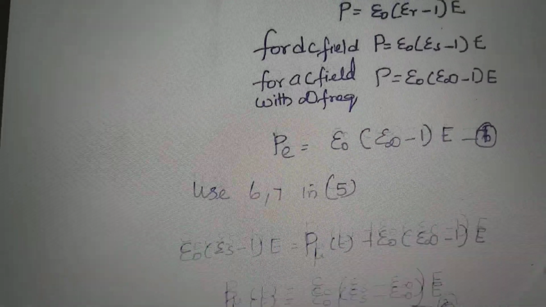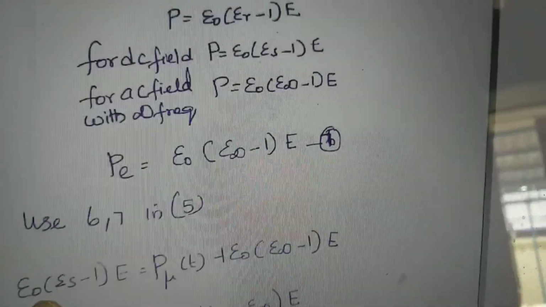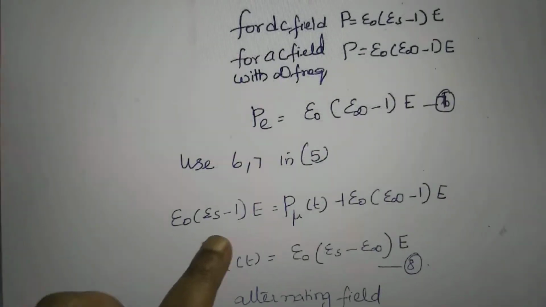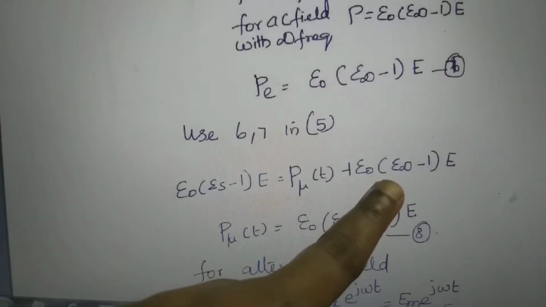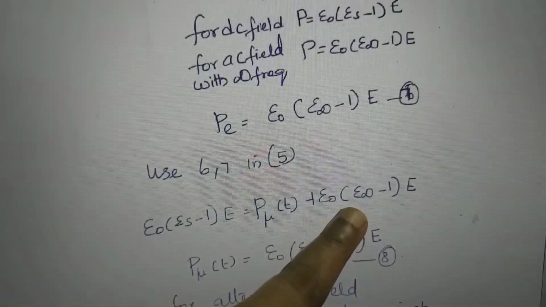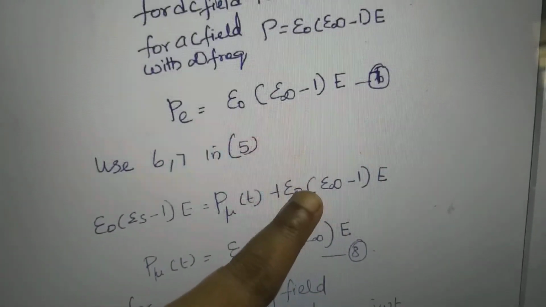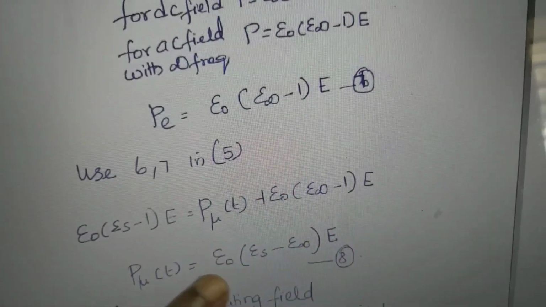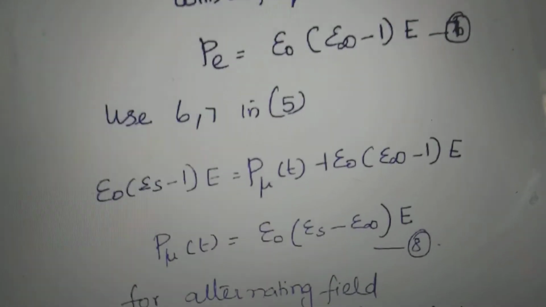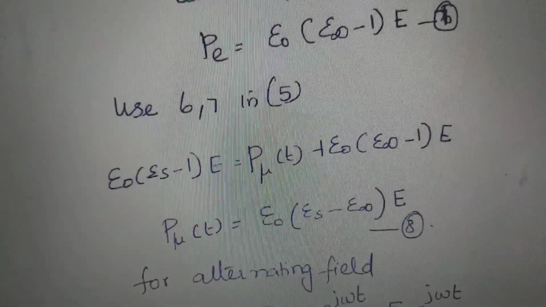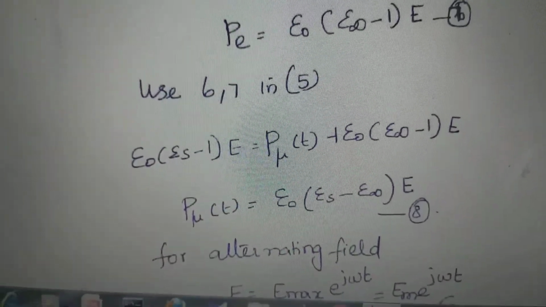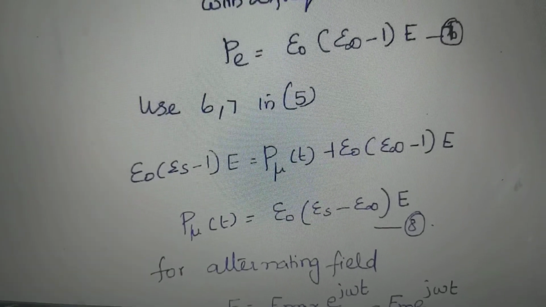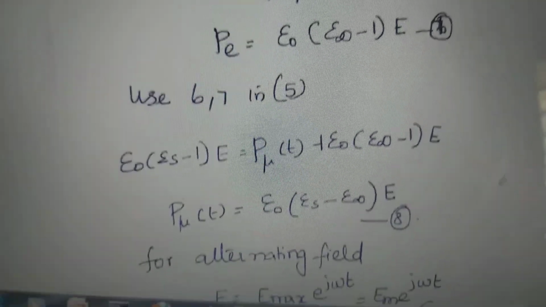So the total polarization is epsilon S minus 1, P mu, instead of PE, the electronic polarization epsilon naught into epsilon infinity minus 1 into E. So P mu is equal to, from this we get P mu of T is equal to epsilon naught into epsilon S minus epsilon infinity into E.